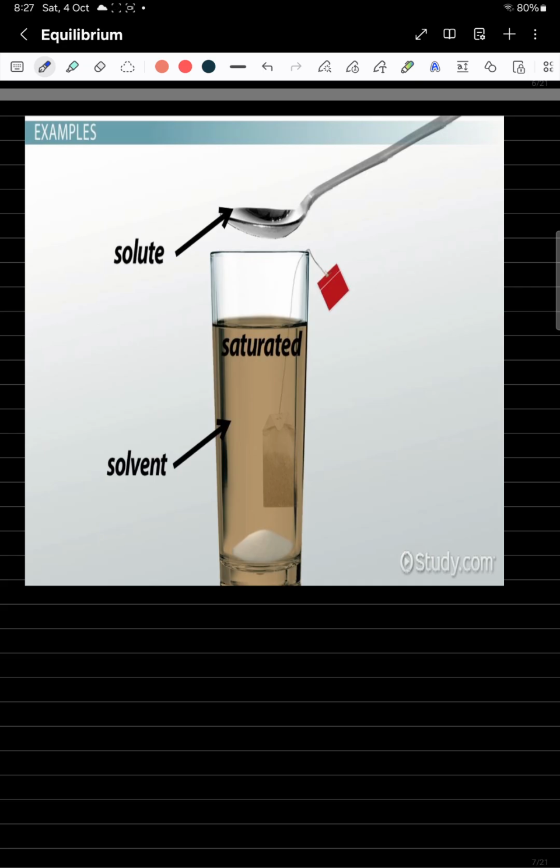Now here you can understand, this is my saturated solution. Solute I am adding in this solvent. Some will be dissolved and some will remain in crystallized form. So see, when you say that my solution is saturated, what is the meaning of this? You are not able to dissolve more solute in that.